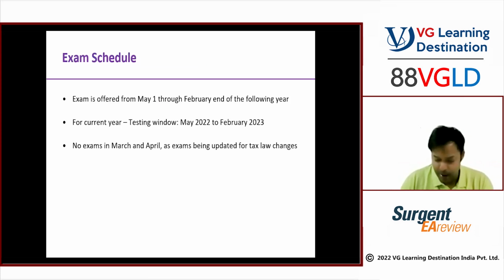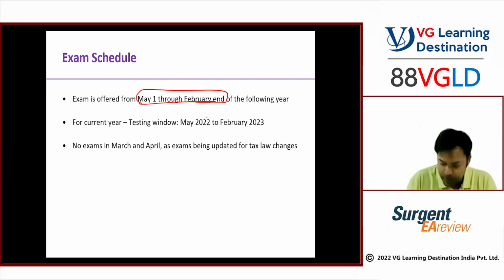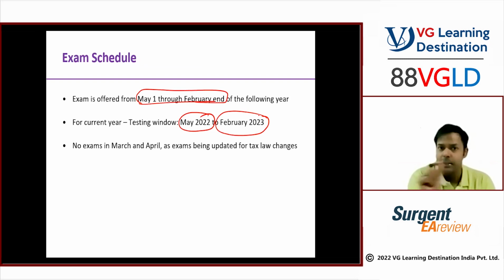Exam schedule. Exams happen, guys, from 1st of May to February. So right now the window is May 2022 to February 2023. So exams will happen during this period. How about those 2 months, March 2023 and April 2022? These are the blackout window. During these 2 months, there are no exams in that case. During that period, IRS updates the law. That's why no exams in that case. The window for writing the exam is 10 months.